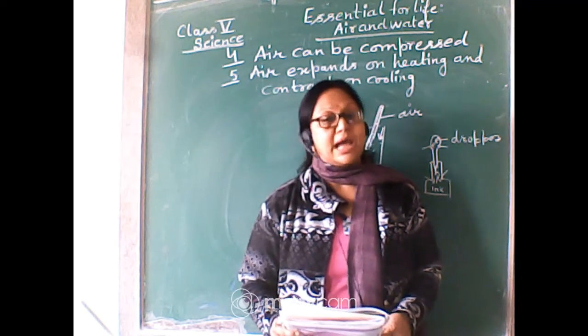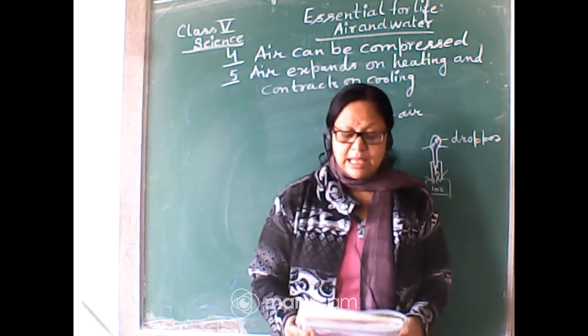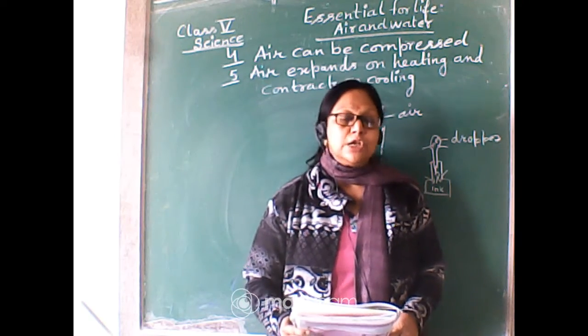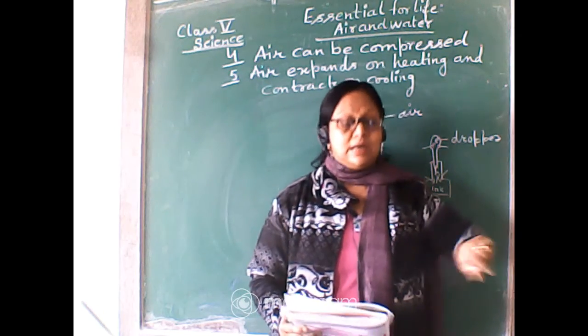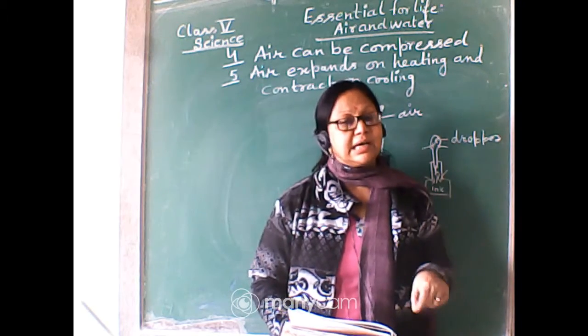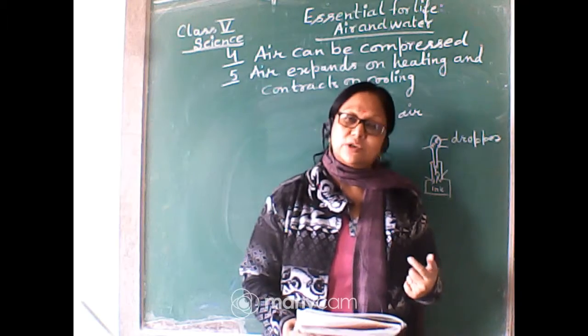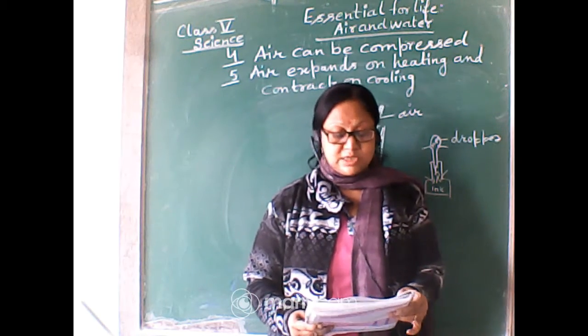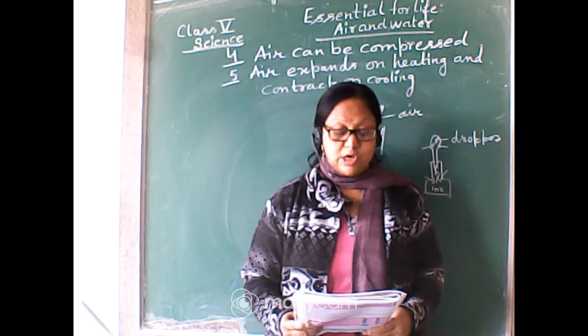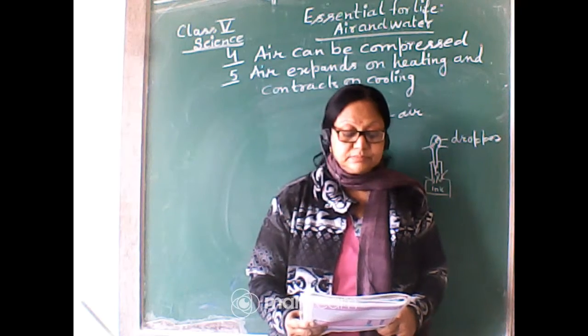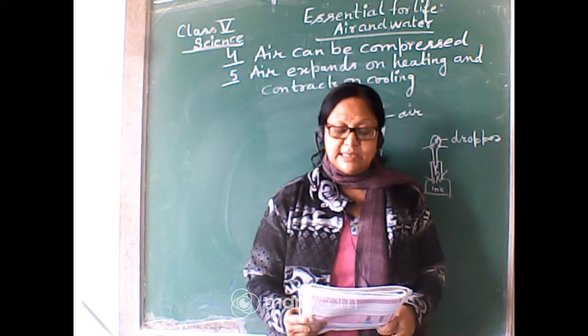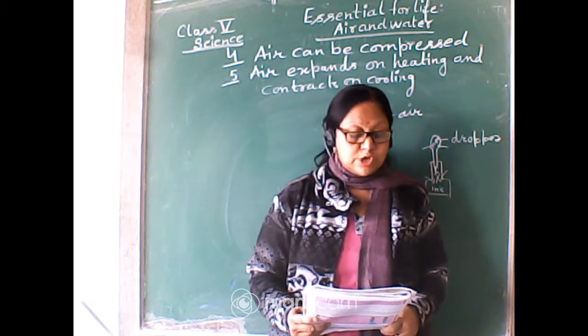And there are two types of impurity, one is soluble, another is insoluble. You know what is soluble: those which get dissolved in the water are called soluble impurities.